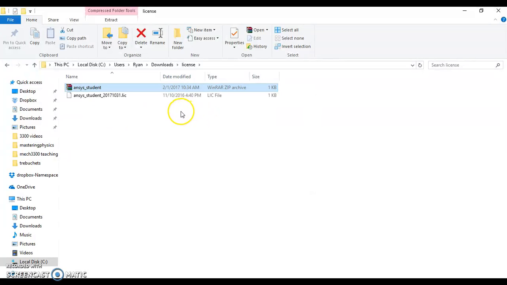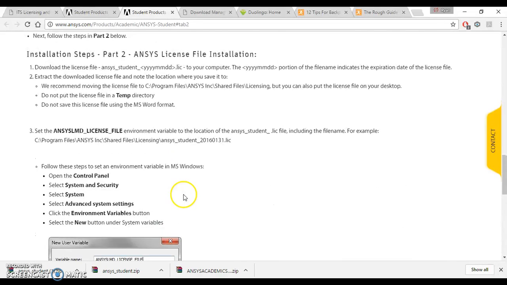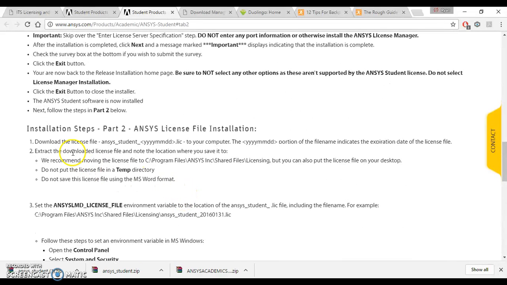Just going to extract a license file. Shouldn't take too long. I'll just read here what we need to do. So download that. Extract it to a location. They recommend we chuck it in there, which is what we're going to do.